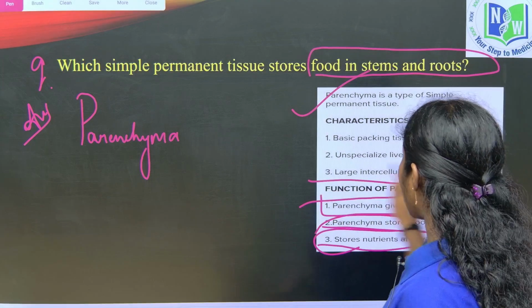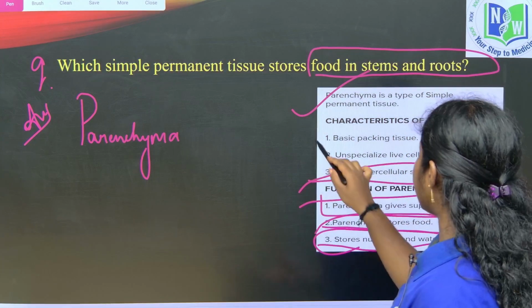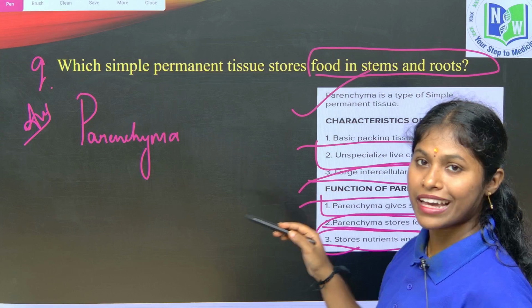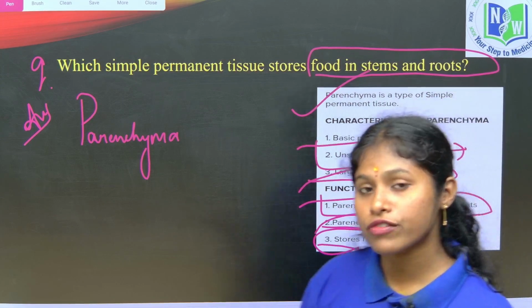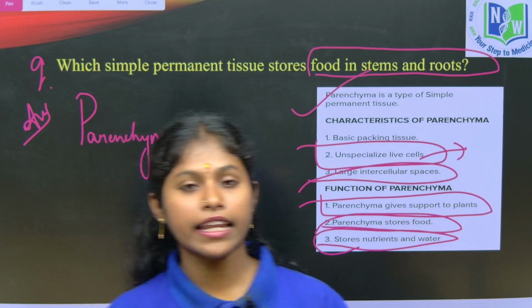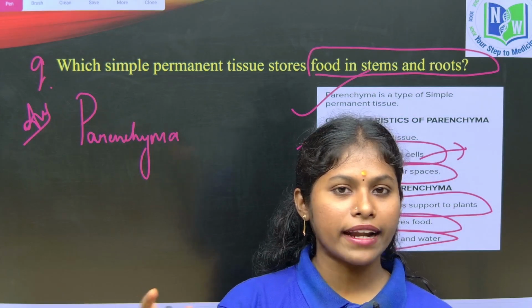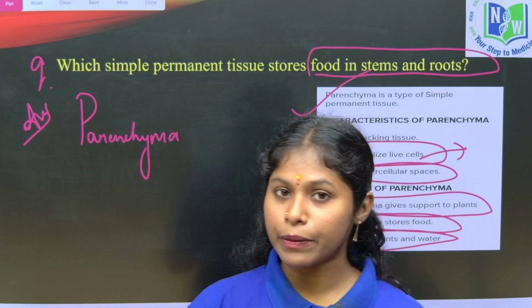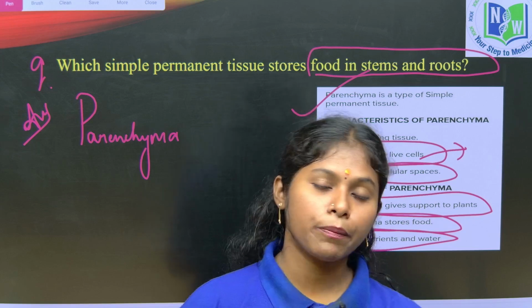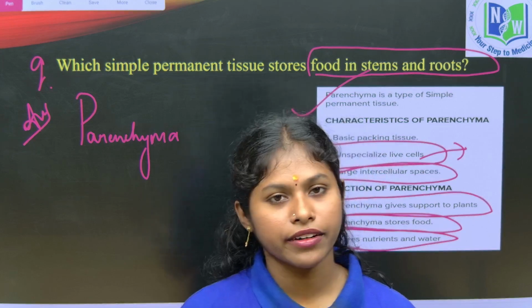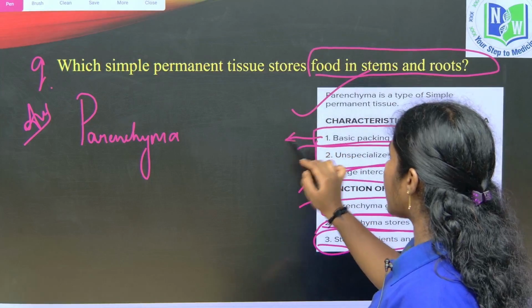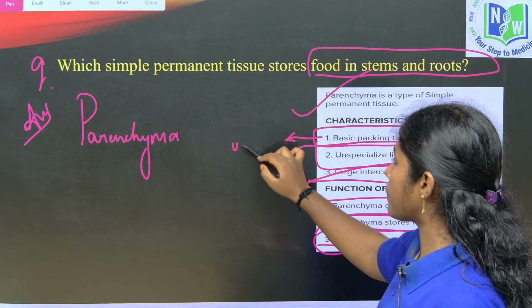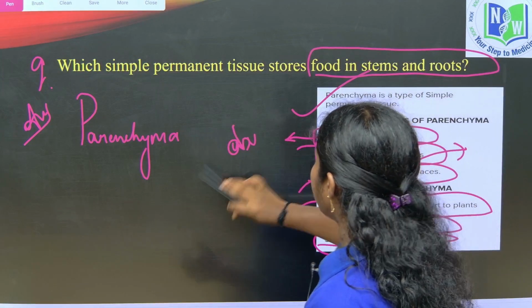It has large intercellular spaces, and it has unspecialized living cells. What is the characteristic feature of unspecialized living cells, children? They have the ability to divide when the plant is wounded, so thereby it regenerates.